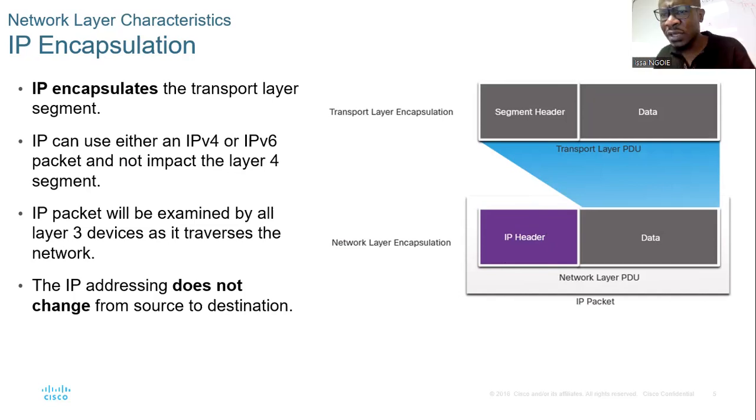And you have to understand again that the IP packet will be examined by layer 2 devices and traverses the network, right? So what does it mean? Every message, so every packet that you are going to send from one location to another, when that message reaches a router, the router needs to understand the meaning. This is the meaning of examining. When the message reaches the router, it needs to understand where to send the message,